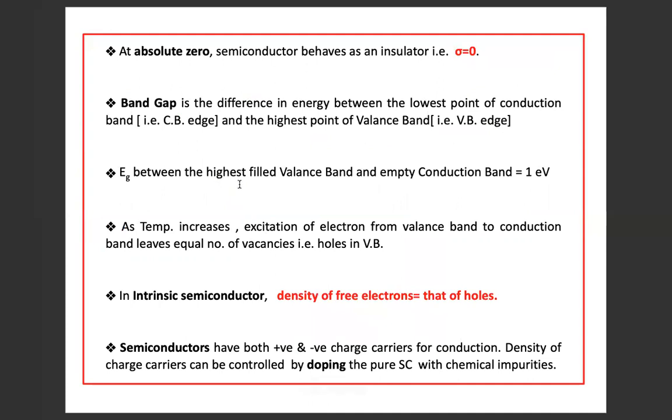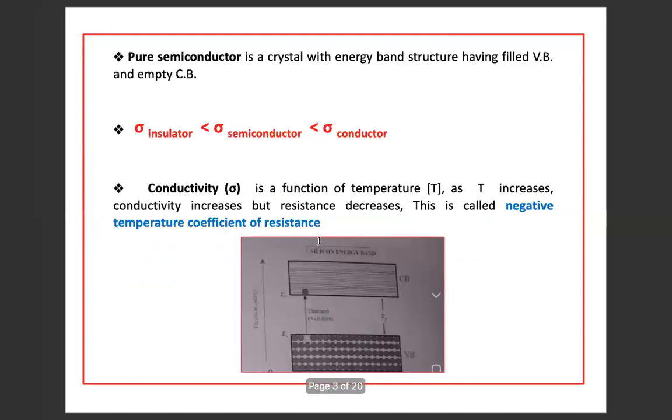So the energy gap between the highest filled valence band and the empty conduction band is nearly equal to 1 electron volt for semiconductors. As temperature increases, excitation of electrons from the valence band to the conduction band takes place and it leaves an equal number of vacancies in the valence band, that is holes. So here, due to thermal energy, if one electron is excited to the conduction band, then it leaves behind a hole. Similarly, if one more electron is excited into the conduction band, then one more hole will be present here.